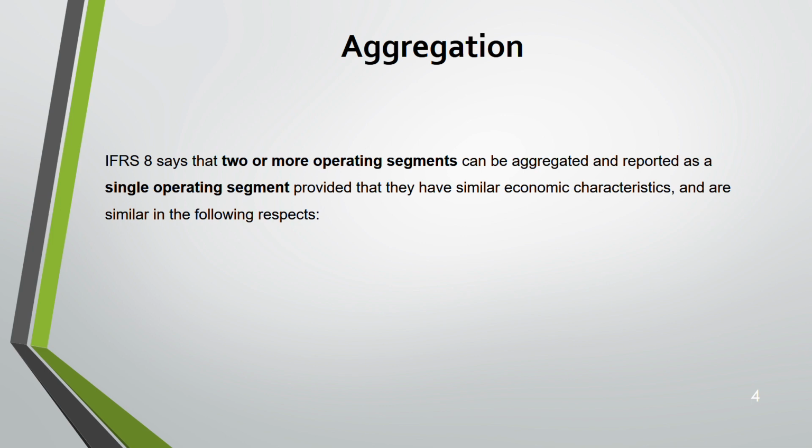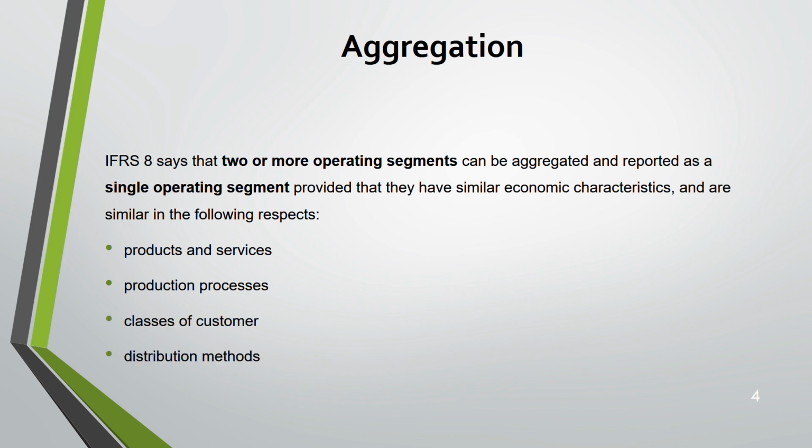Okay. It should have these four characteristics. Number one, they should have similar product and services. They should have the production process which is similar, or the class of customer is same, or distribution method is same. Okay. Class of customer, let's say for automobile industry, you will not take a Porsche or let's say Ferrari's customer, and aggregate it with the customer of Toyota. Why? They have a very different class of customer.